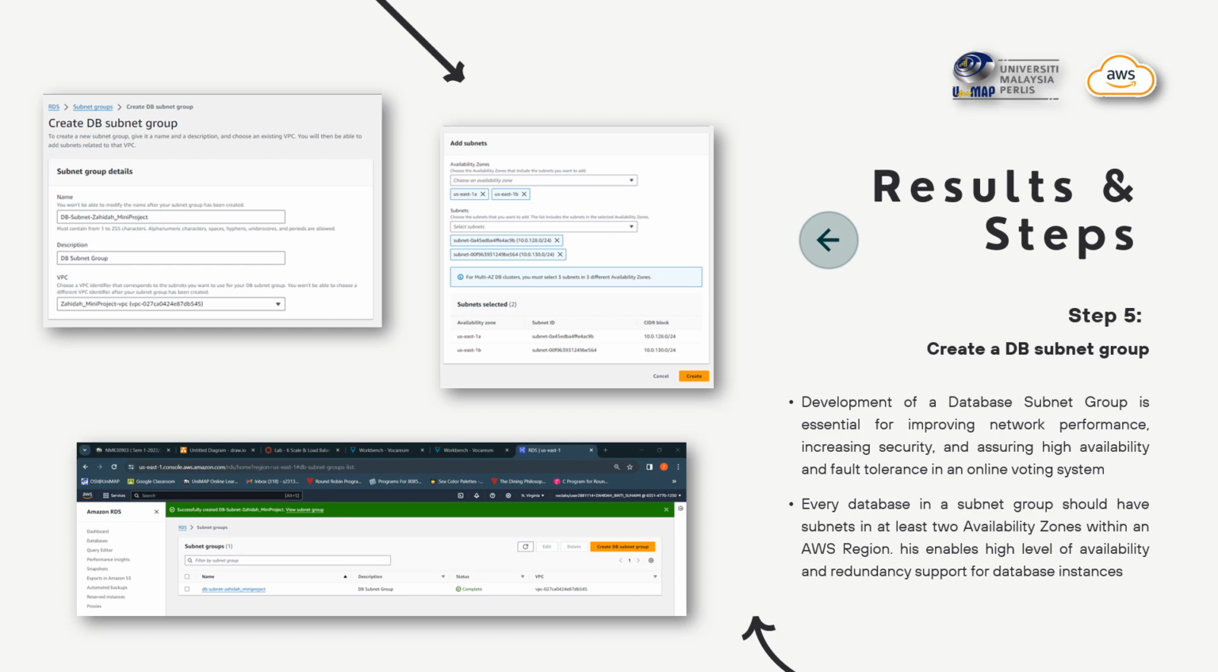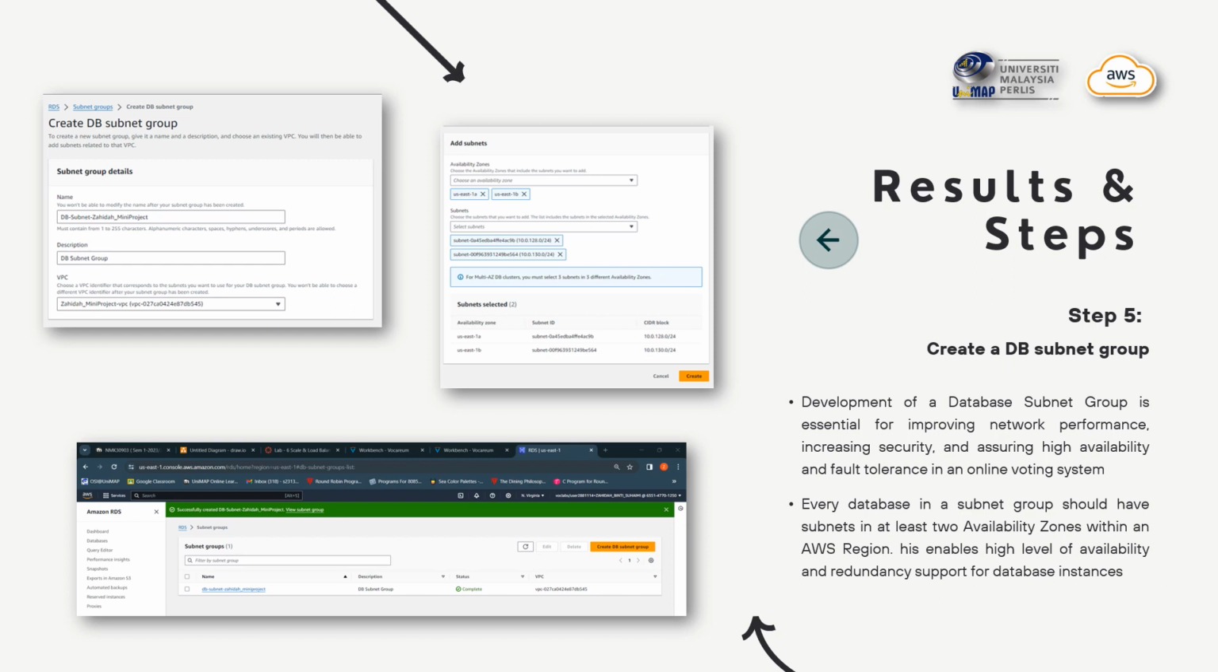Okay, this database subnet group is very important for improving network performance, increasing security, and assuring high availability and fault tolerance in an online voting system. Every database in a subnet group should have subnets in at least 2 availability zones within the AWS region. This enables a high level of availability and redundancy support for the database.